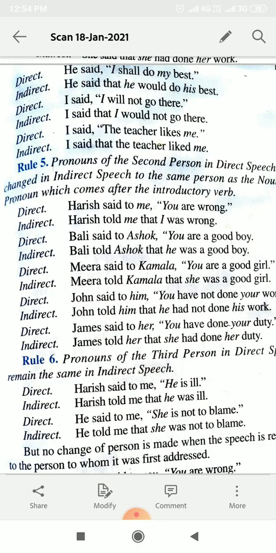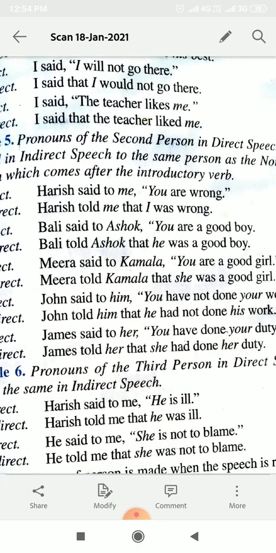Bali said to Ashok, you are a good boy. Bali told Ashok that he was a good boy, because अशोक को बोला था बाली ने, and Ashok is a boy, so we have changed you into he. So according to the introductory verb, whatever the nouns or pronouns used with the introductory verb, or you can say reporting verb, you have to change the pronouns accordingly.